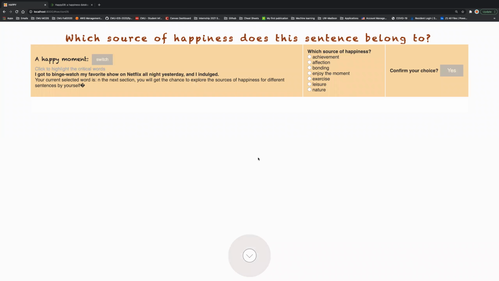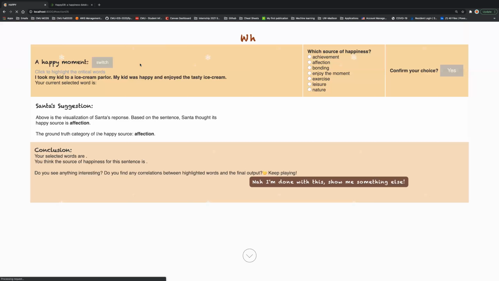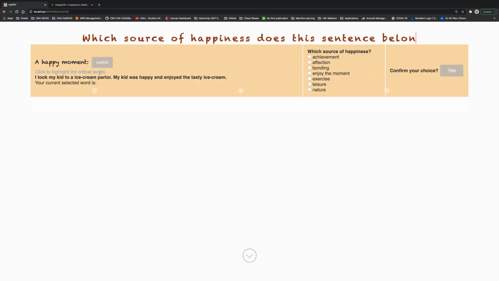Okay, so this is our main interactive section. So in this section, a user is given a sentence, and we hope the user makes their decision about what source of happiness this sentence belongs to. So if the user is not satisfied with this sentence, he or she can just click switch and a new sentence will be generated here.